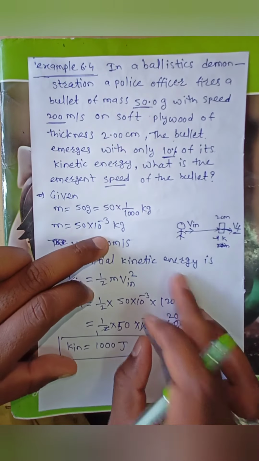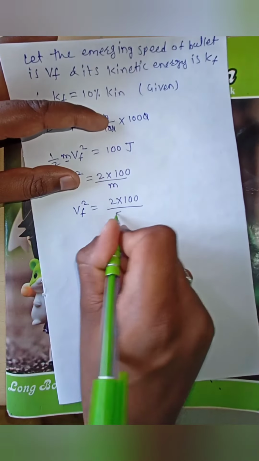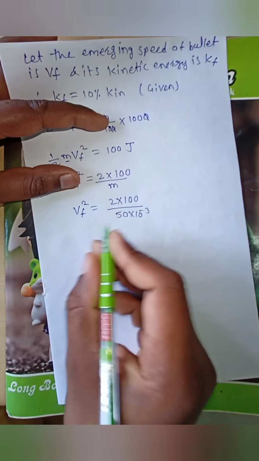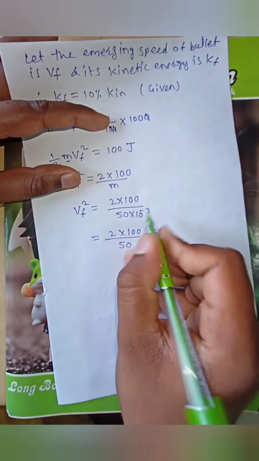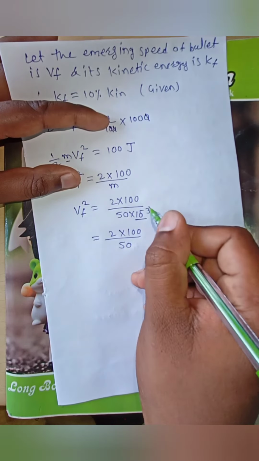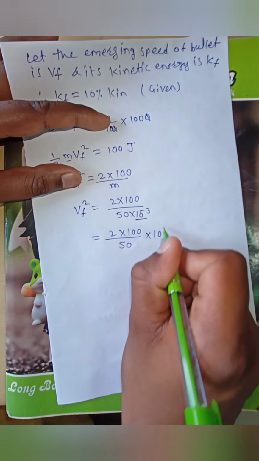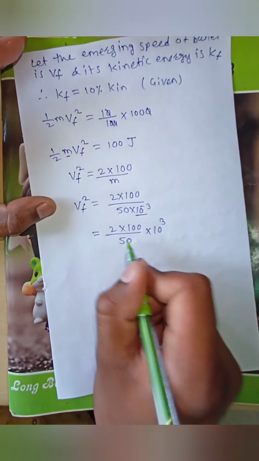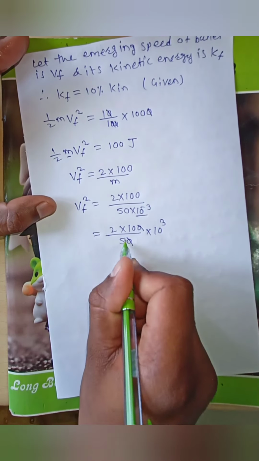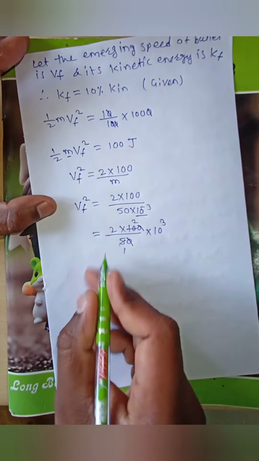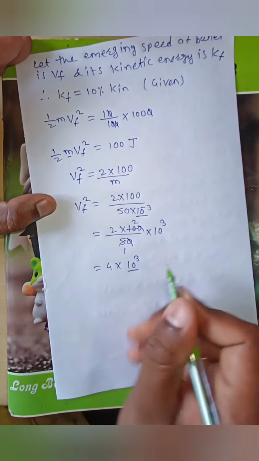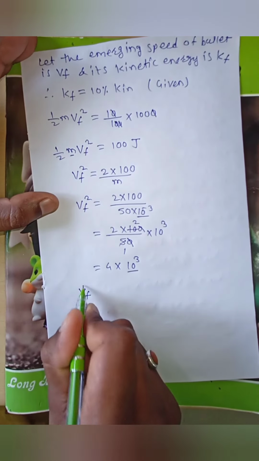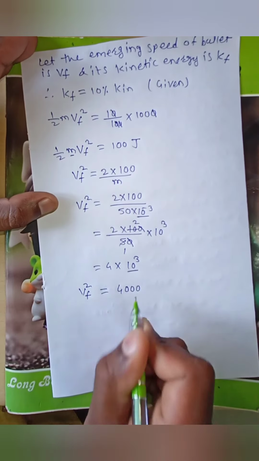Then what is the mass of the bullet? The mass of the bullet is 50 into 10 to the power of minus 3. Now this is equal to 2 into 100 divided by 50. This 10 to the power of minus 3 goes from denominator to numerator, it becomes 10 to the power of 3. Now this 0 is cancelled. 5 ones are 5, 5 twos are 10. 2 into 2 is 4. 4 into 10 to the power of 3. 10 to the power of 3 is nothing but 1000. Therefore, final velocity square is equal to 4000.